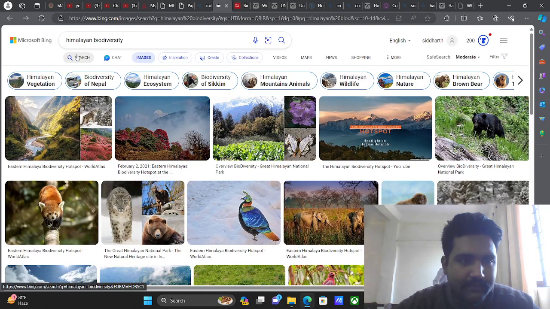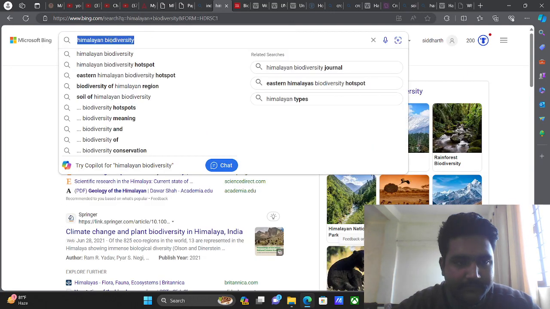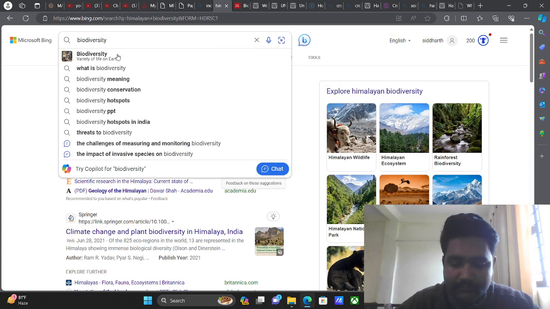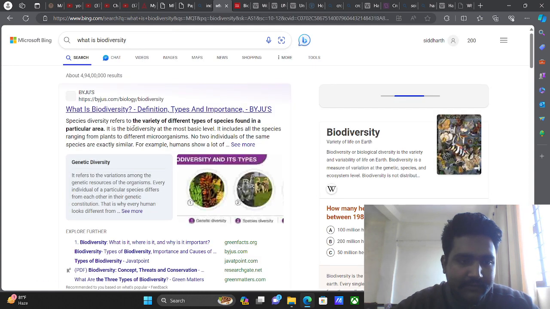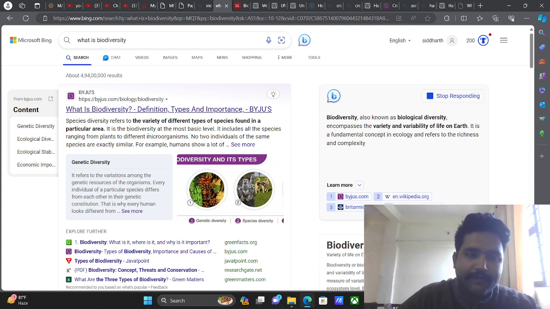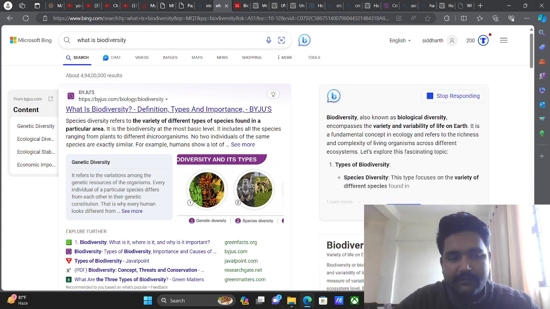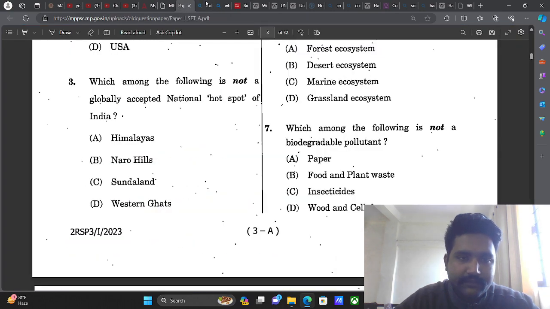So basically, the meaning of biodiversity is, you know, biodiversity. What is biodiversity? We will just understand. Species diversity refers to the variety of different types of species found in a particular area. So this is what diversifies this particular region, right?